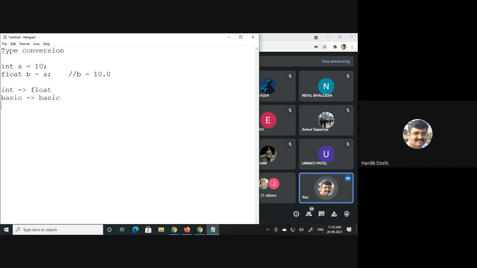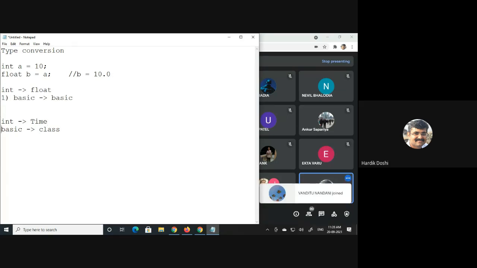But now what I want to do? I want to convert integer to time class. So can I say this is my basic to class type conversion? Do you agree? This is the first type of conversion. This is the second type of conversion.